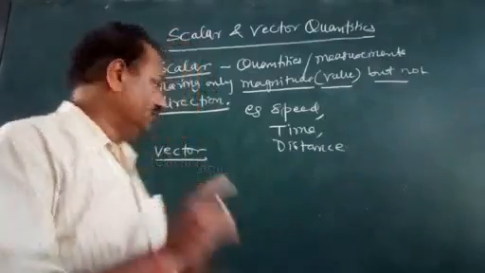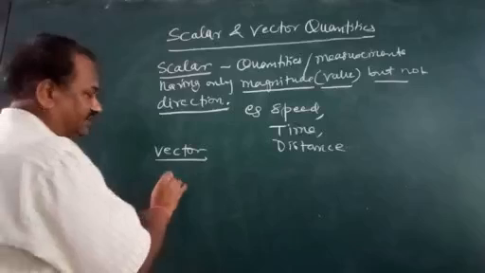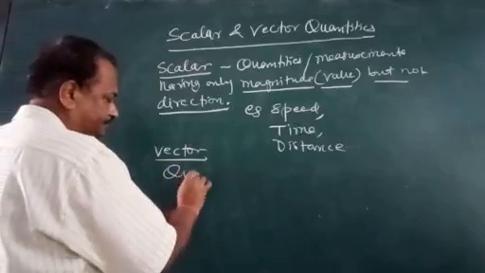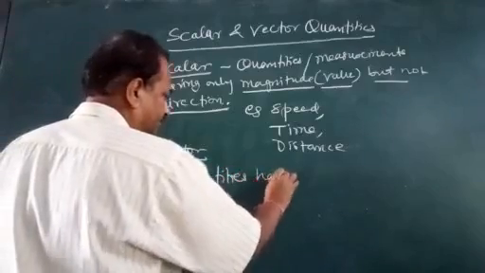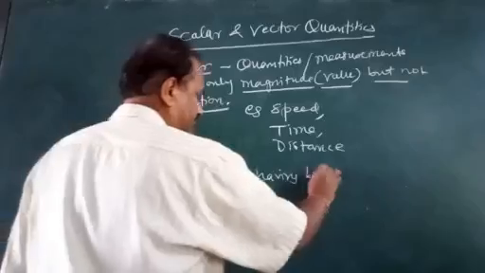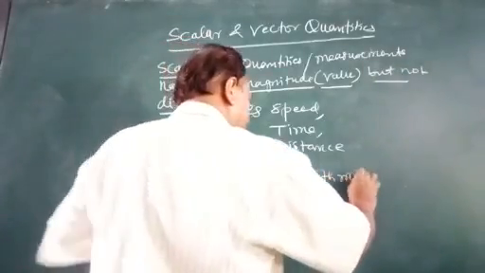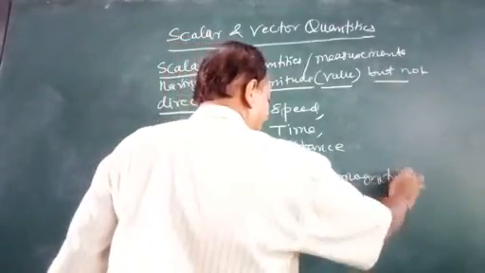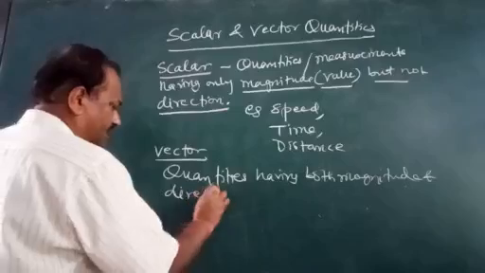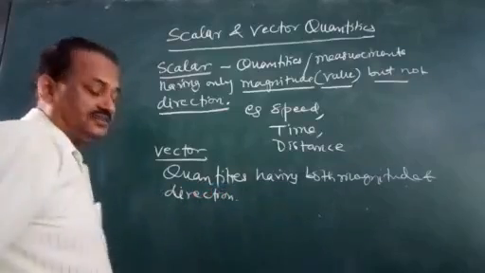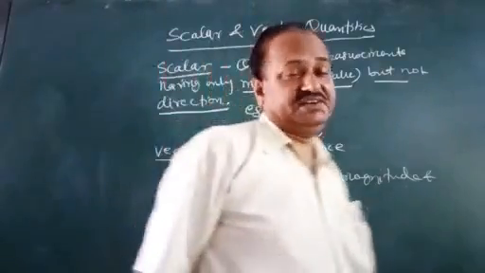The other is vector quantity. Quantities having both magnitude and direction are called vector quantities.